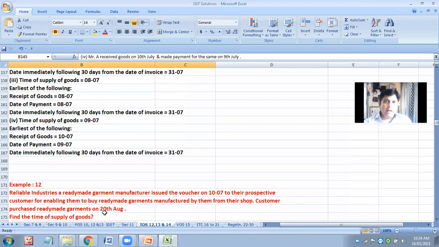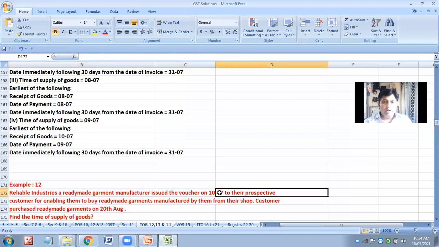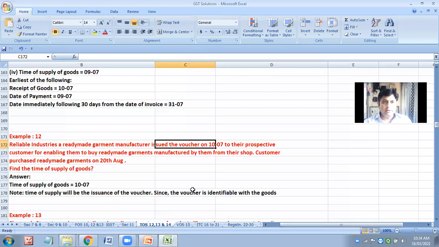So here the supply is identifiable. So the date of issue of voucher. Absolutely right. Yes, yes. All of you are right. Thank you, Gopika, Santosh.